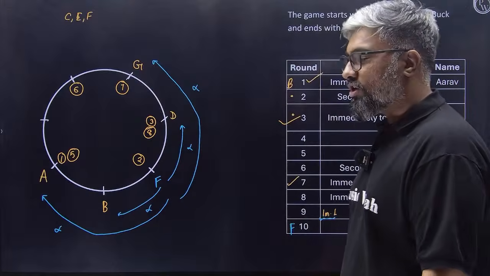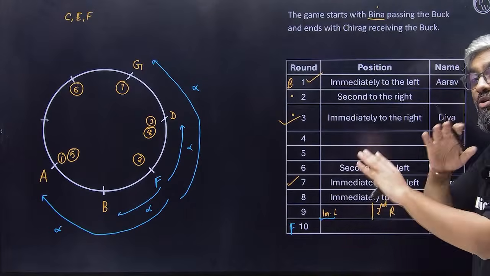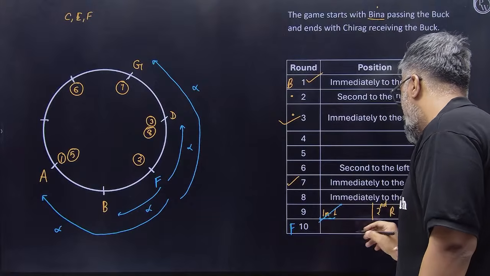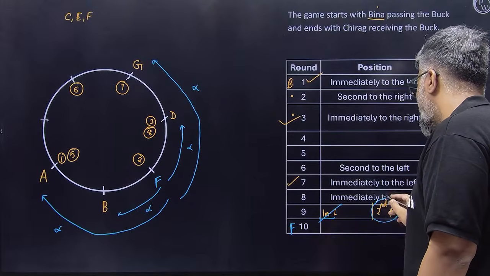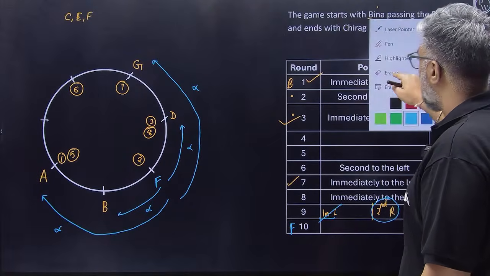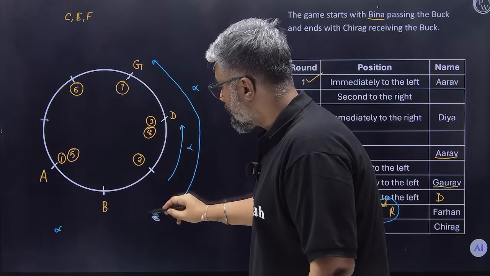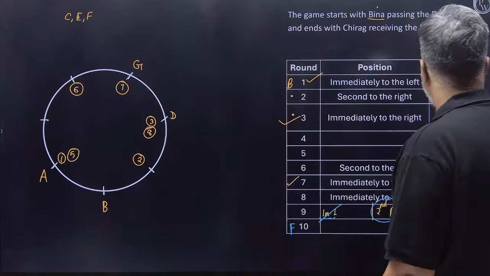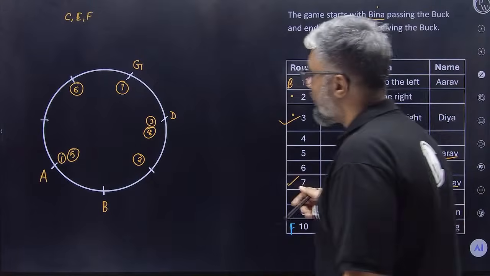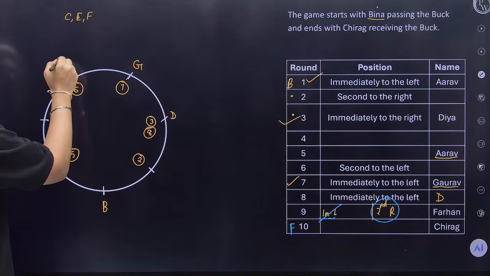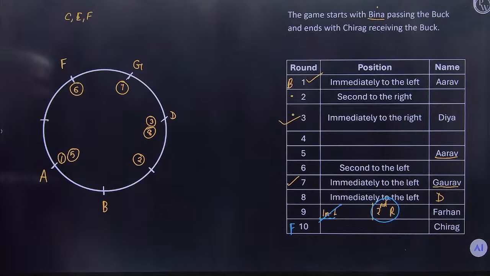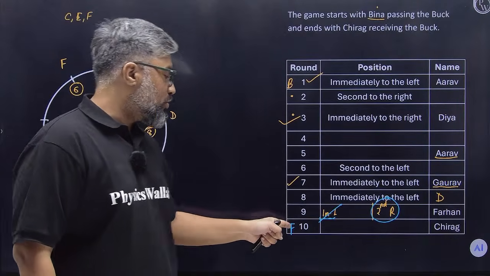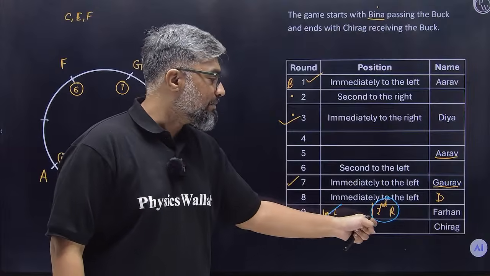So we know for sure that immediate left will not work and Farhan cannot be here. So immediate left is not going to work. That means this is going to be second to the right only. Yes, and Farhan cannot come here. So I'm just going to remove this case. Farhan cannot be here. That means Farhan has got to be where? Farhan has got to be here only.